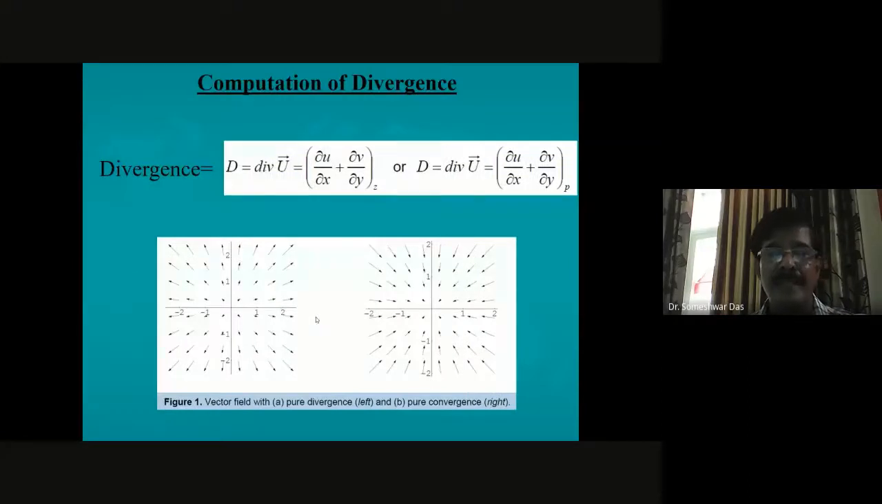So last week we already mentioned the computation of dynamics, and you know the formula already, right? And you know what is divergence. Okay, the formula is given here. Divergence is equal to del u by del x plus del v by del y. The same thing can also be represented in the Z coordinate system. And this diagram illustrates the wind field in a divergent motion, and this is the convergence. The left side is the divergence, and the right side is the convergence.